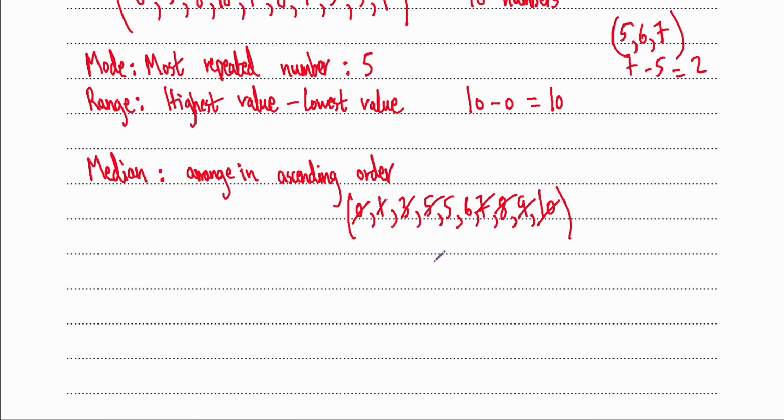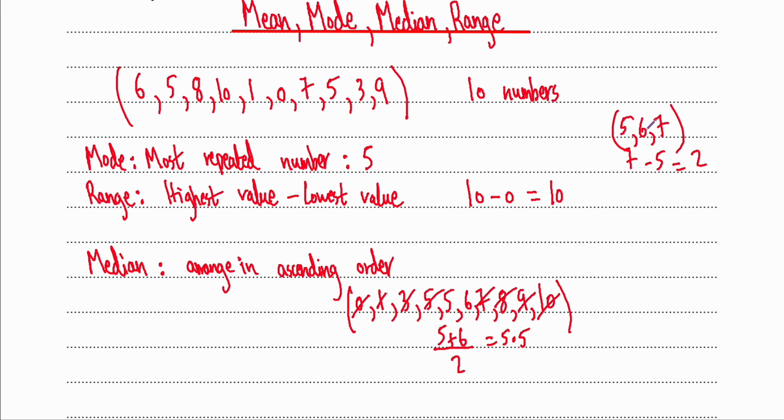So what we do is we actually do 5 plus 6, and since we have two numbers, we just divide by 2. What we do in this case is 5 plus 6 divided by 2, and we get 5.5. That's all we do. If you had 5, 6, and 7, this is already arranged in ascending order, so this is easy. I cancel 5, and then I cancel 7 as well, and then we'd just be left with 6. So this would be our median.